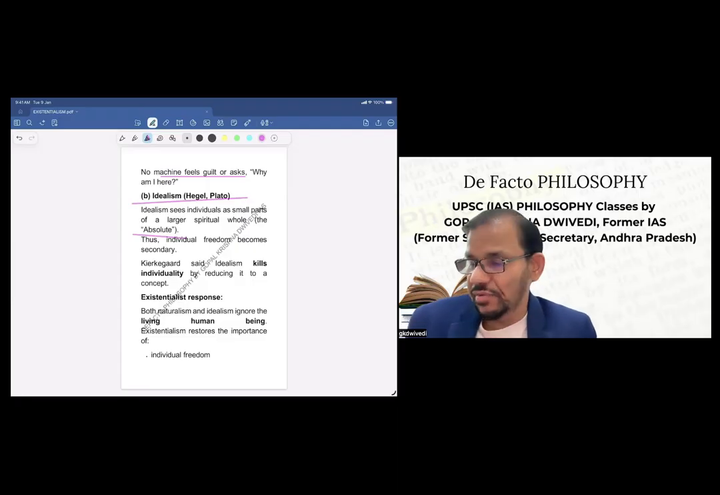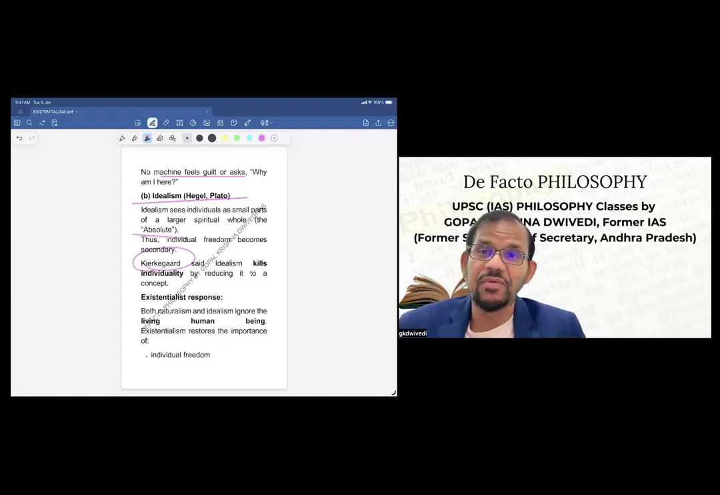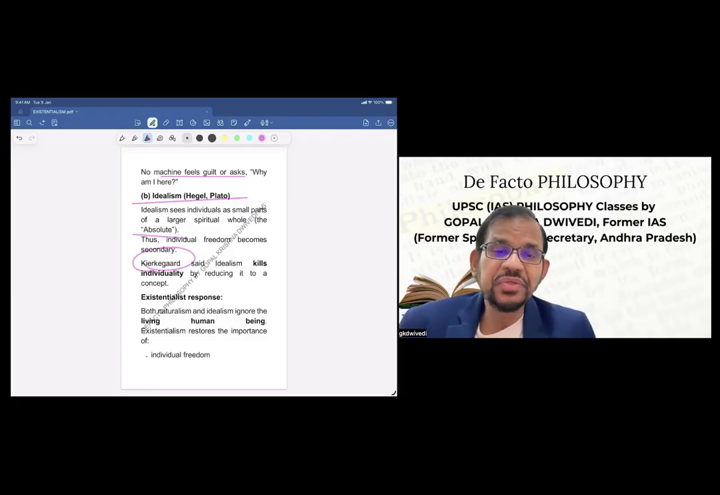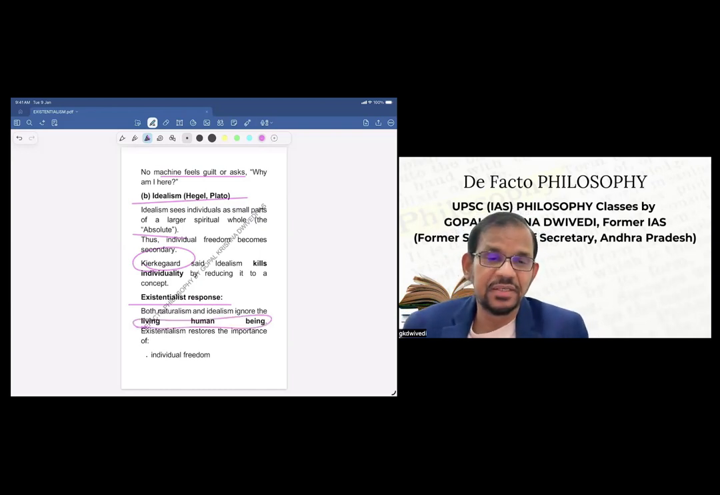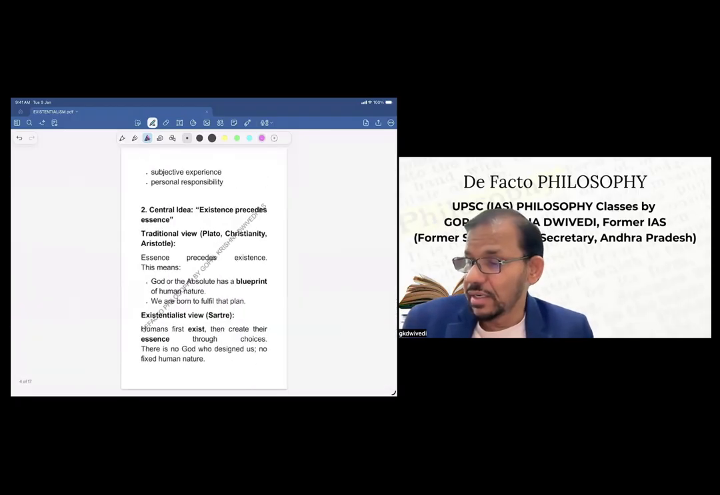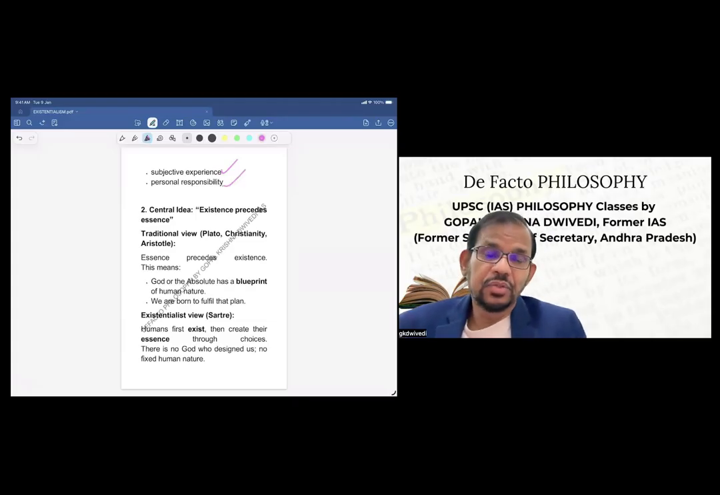Now Kierkegaard, who is one of the important thinkers, is called the father of existentialism. He said idealism kills individuality by reducing it to a concept. So what is the existential response against idealism? Both naturalism and idealism ignore the living human being, who is the central focus of existentialism. Existentialism restores the importance of individual freedom, subjective experience, and personal responsibility. So, basically, this is the genesis of existentialism.